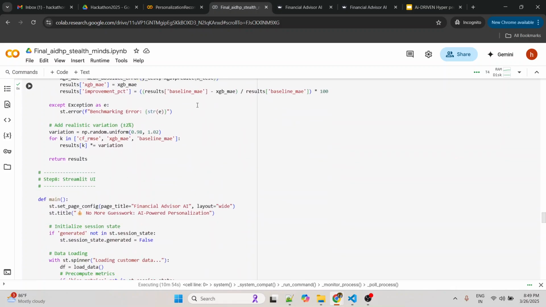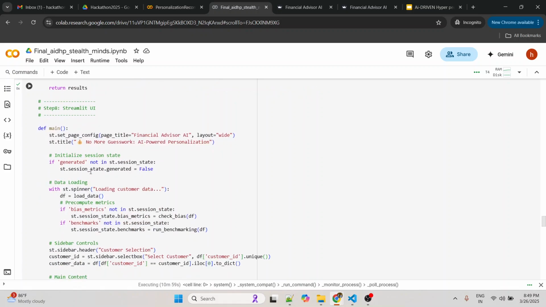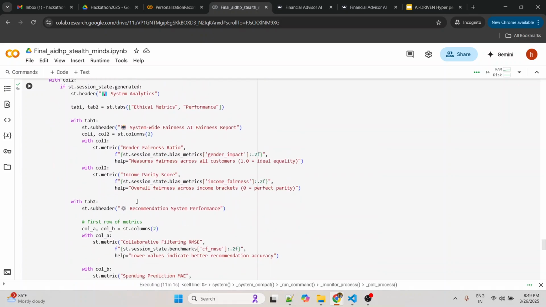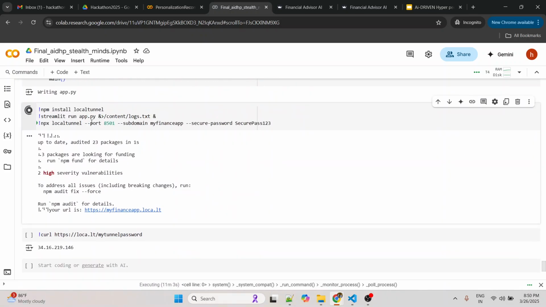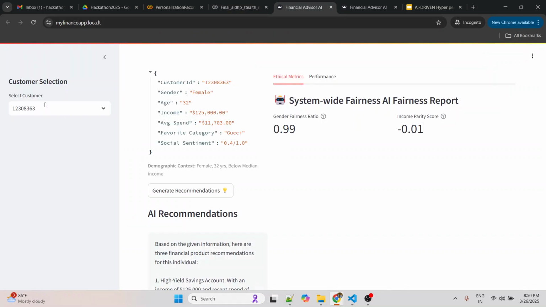And then we expose the entire thing as a Streamlit UI. So this is the Streamlit part of it. To execute that, we created a local tunnel and we are executing that, and it generates this particular URL. So this is the URL which it generates.